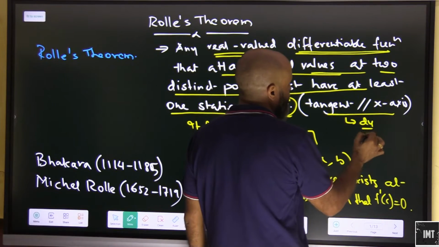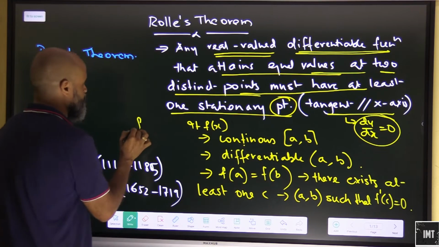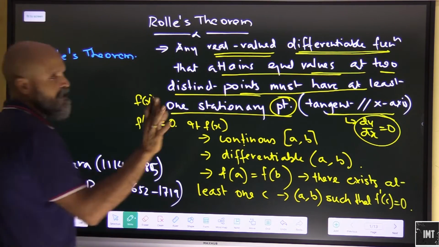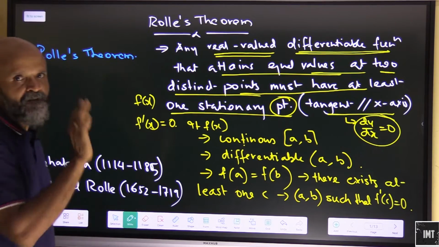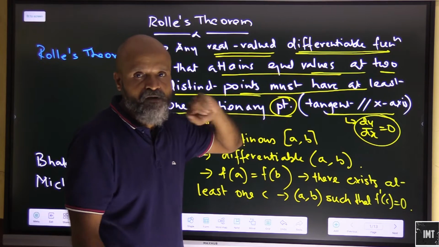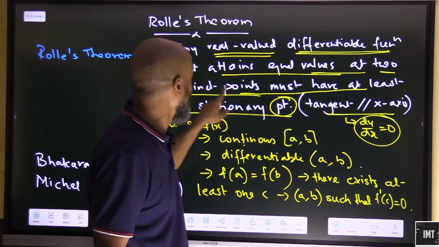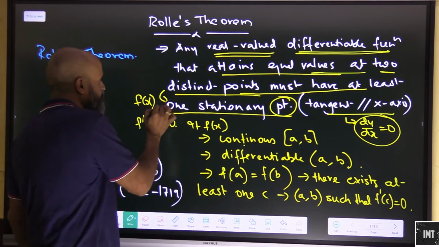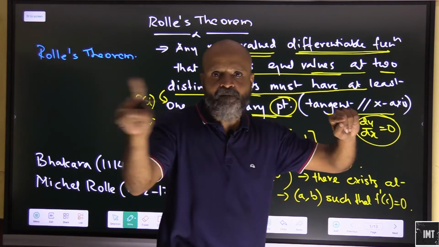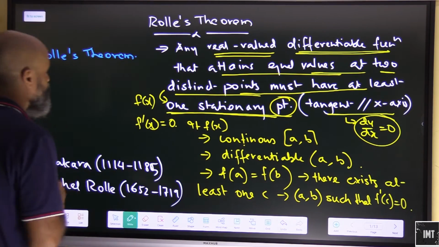It means that dy by dx here will become 0, which means that f dash x will become 0. It must have one point wherein dy by dx, or the slope of the tangent at that particular point, will become 0.